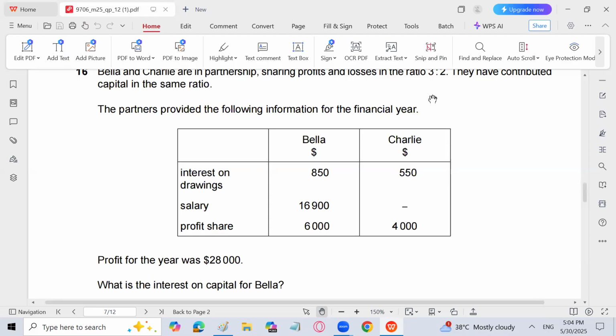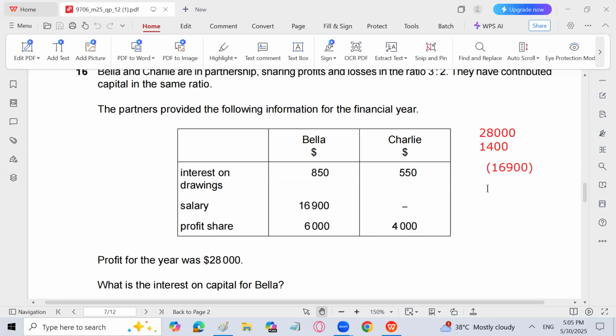So let's do that. You have to go for a reverse calculation. There are so many questions coming in the exam nowadays in which you have to go for reverse calculation, in AS, like company, like other errors, and in A2 also. So interest on drawing is going to be added, 850 plus 550. I'm preparing the appropriation account basically, right? So 850 plus 550, that is going to be 1400. Then we'll subtract interest on capital. Salary we can subtract, okay, 16,900.